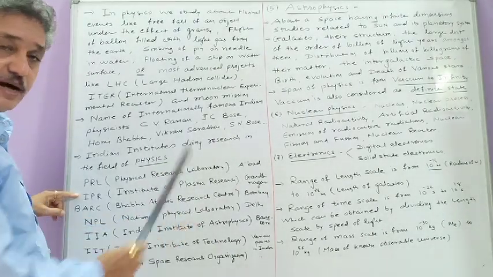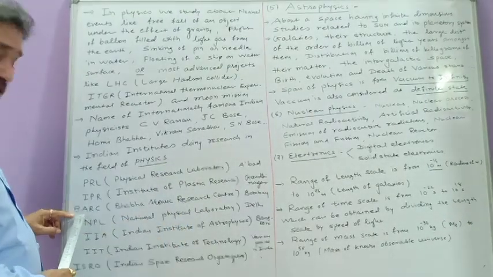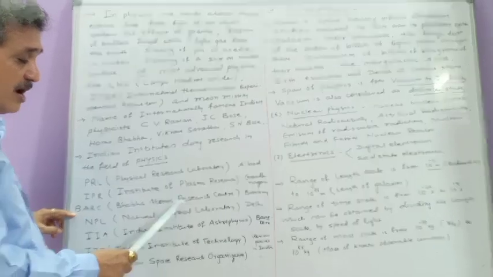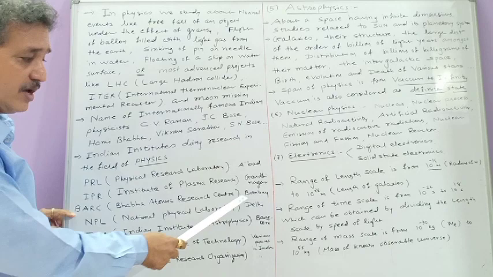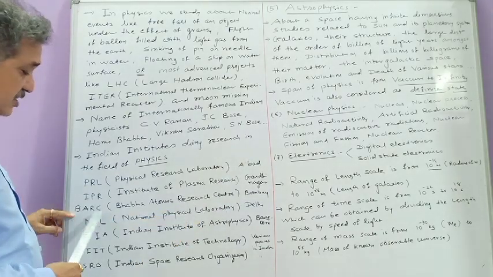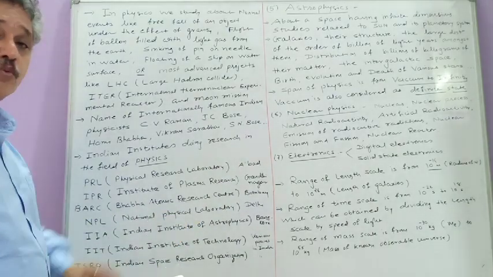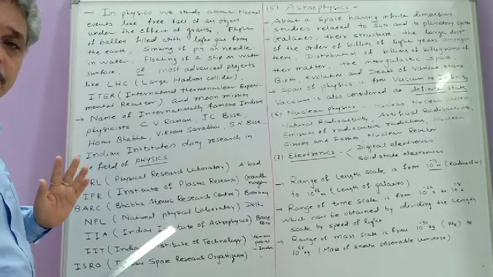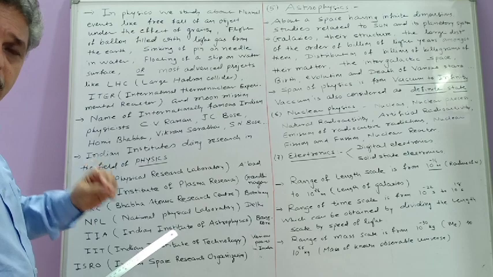Where is it located? Gandhinagar. BARC, we remember it is Bhabha Atomic Research Centre, in Bombay. In BARC there are 4 nuclear reactors which continuously generate electrical energy.